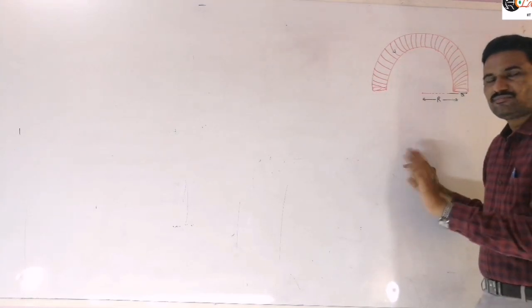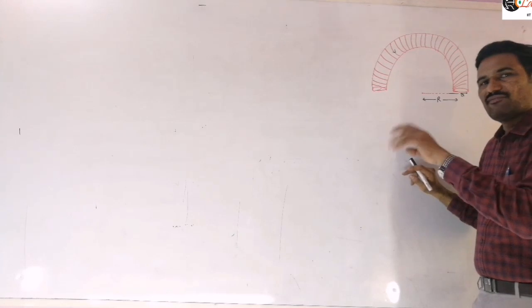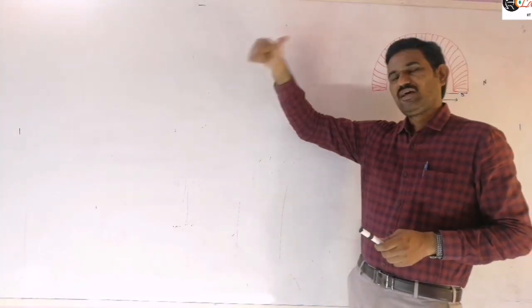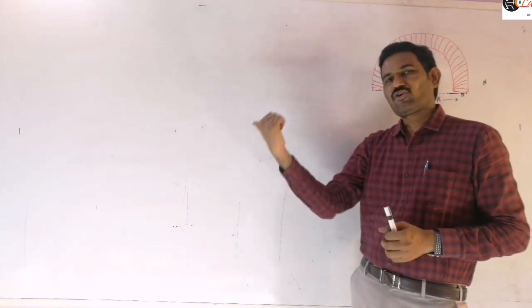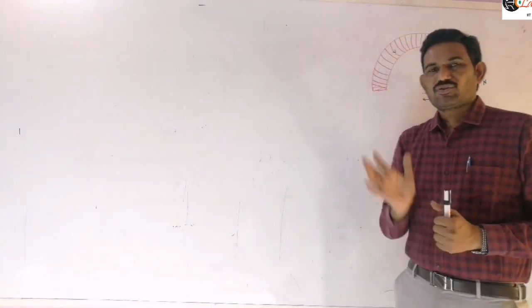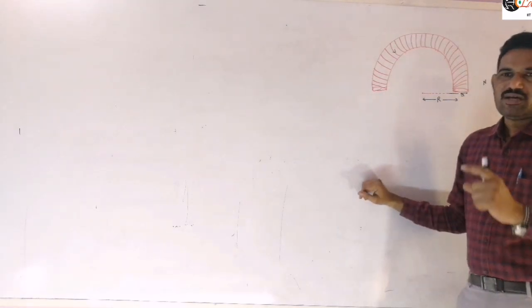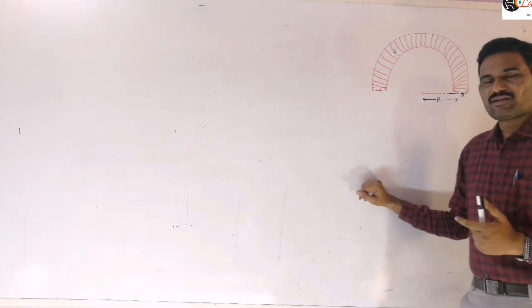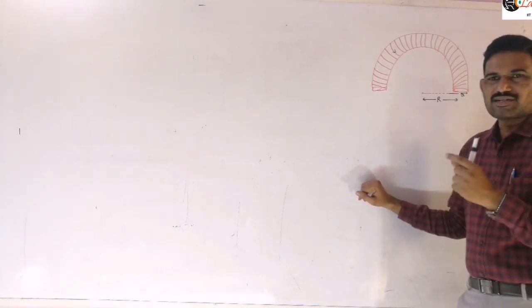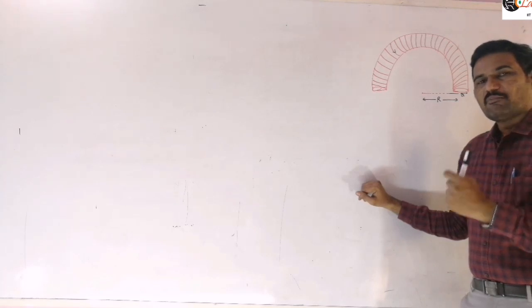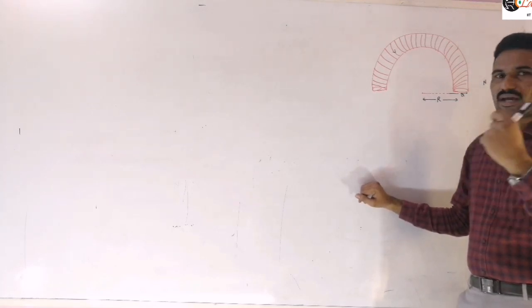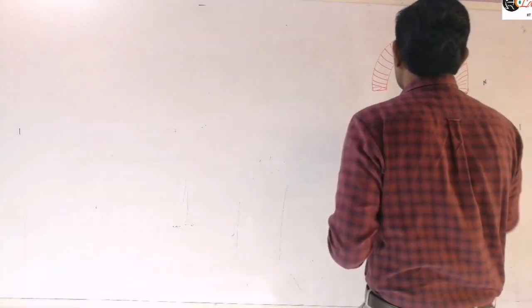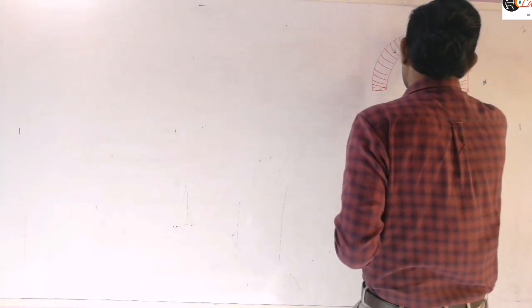In the previous problem, the magnetic moment of every element was in the same direction. If current is flowing in the plane spiral, you get out of the plane, or if current is in the opposite direction, you get into the plane. The direction of the magnetic moment is the same, but the area of the loops is increasing, so integration is needed. Here the area of each loop remains constant, but the direction of the magnetic moment is varying. So again we need to take a small element and write the integration.